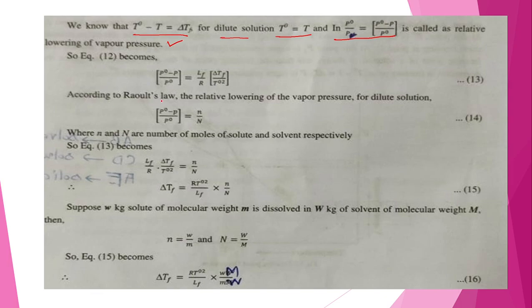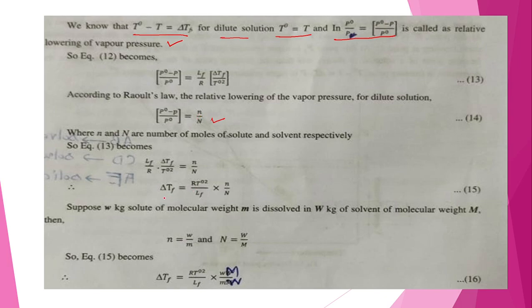Now, according to Raoult's law, the relative lowering of vapor pressure for a dilute solution is given by this equation, that is (P0 minus P) upon P0 is equal to n upon N. You know this, small n is the number of moles of solute and capital N is the number of moles of the solvent. Now equation 13 becomes, only we have to put these values, LF upon R on the right hand side, delta TF upon T0 square is equal to n upon N. We only have to put this value.